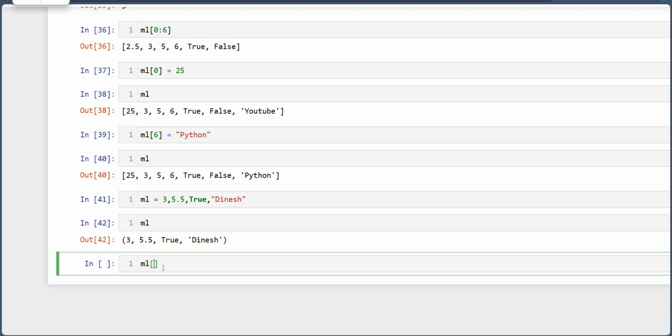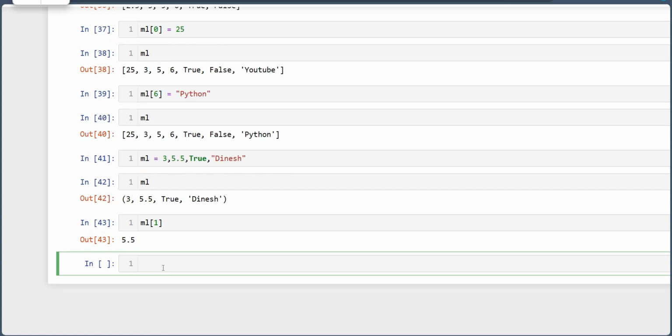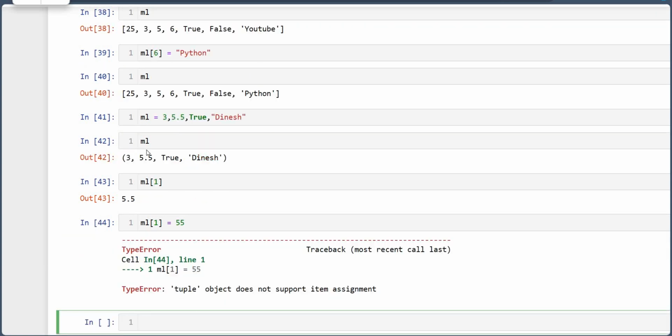You cannot change the value. Suppose I write index 1 is equal to 55. See, it gives me an error because it's a tuple. What is a tuple? I will explain it in the next lecture. So you have to write in square brackets to make it a list.